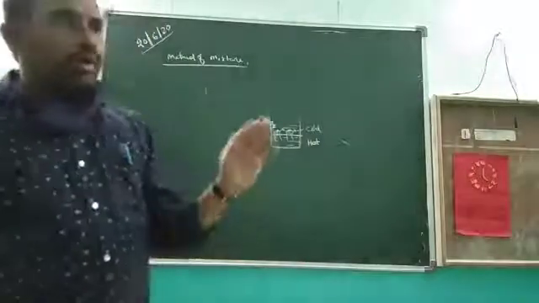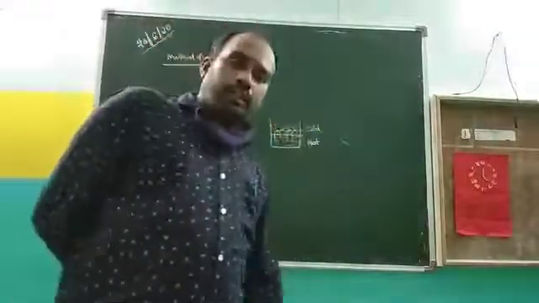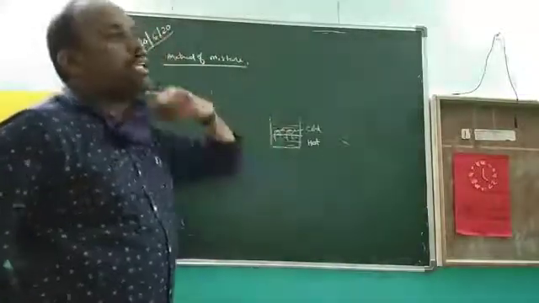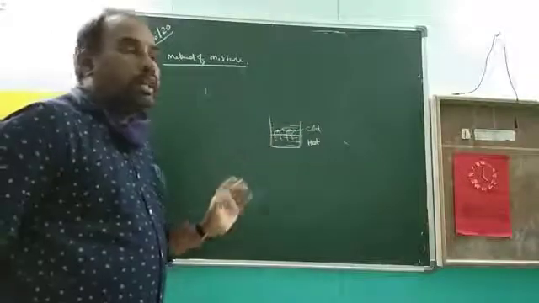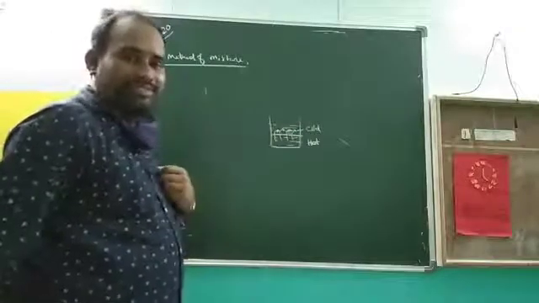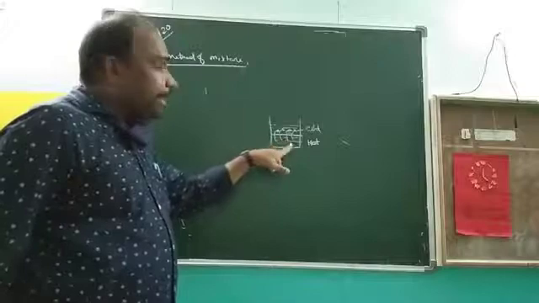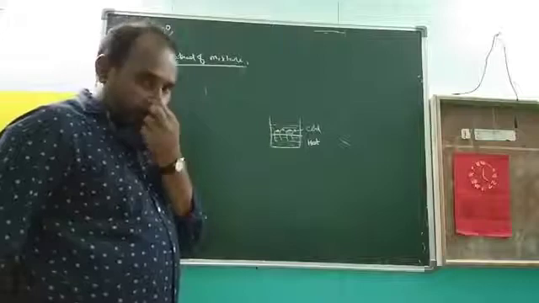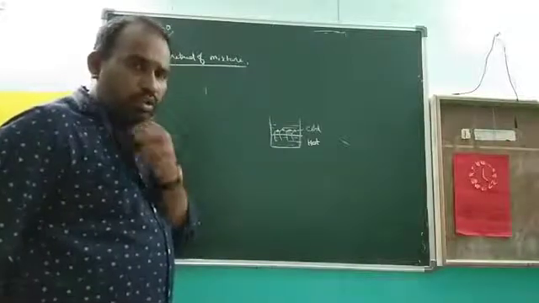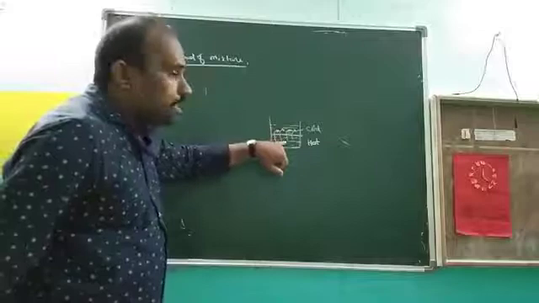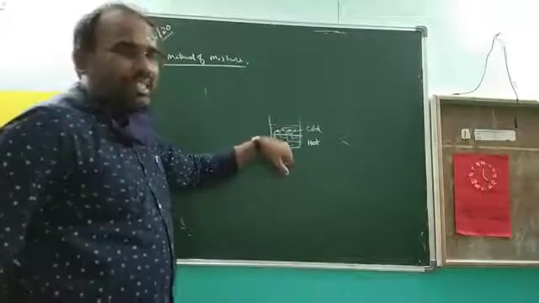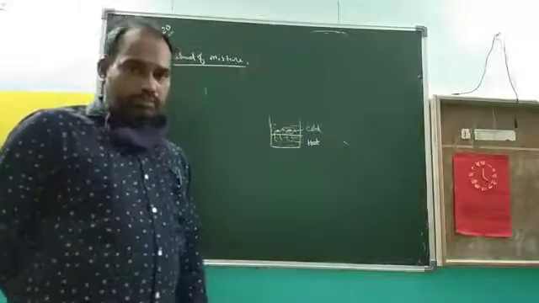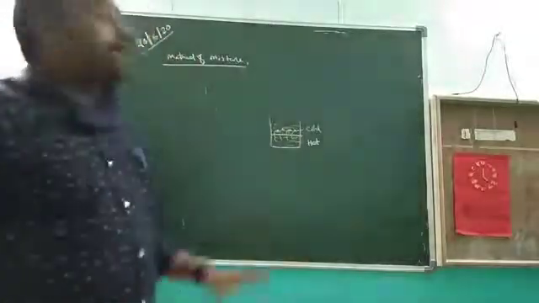Are you clear now? The hot body gives the heat energy, the hot body loses the heat energy, the cold body gains the heat energy. But how much quantity of heat is lost by the hot body? How much quantity is gained? The same amount of heat energy lost by the hot body is gained by the cold body. Are you clear? So that is the method of mixer.